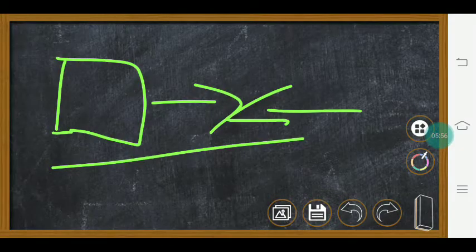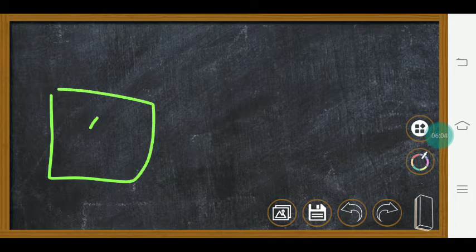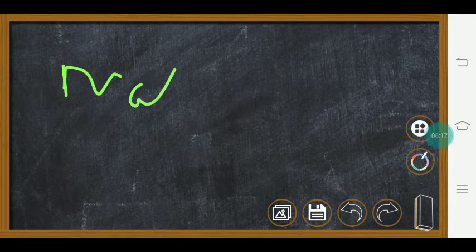Now further we will discuss examples of each law. First law: a person in a train, when he jumps from a train while the train is in motion, if he does not run, he falls.